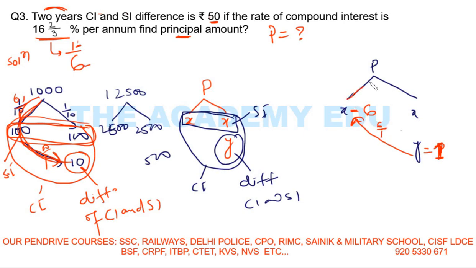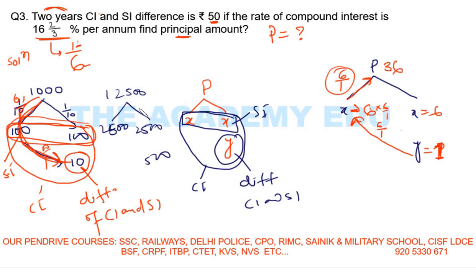Now from here I am going to the principal. So what I will do, I will multiply opposite. If I come this way, I will do 1 by 6. I am going opposite, I will do 6 by 1. So this X is 6, this X is also 6. So here I multiply this 6 by 1, 6 by 1. So I will get 36 as the principal.